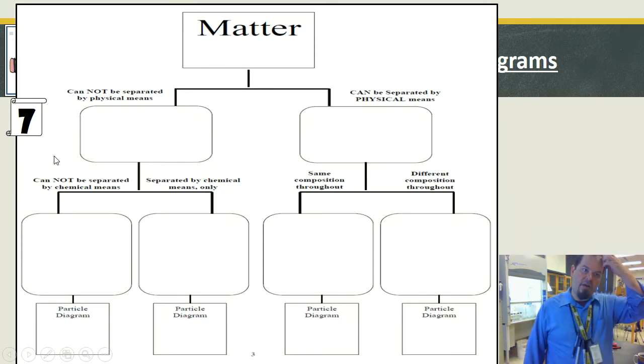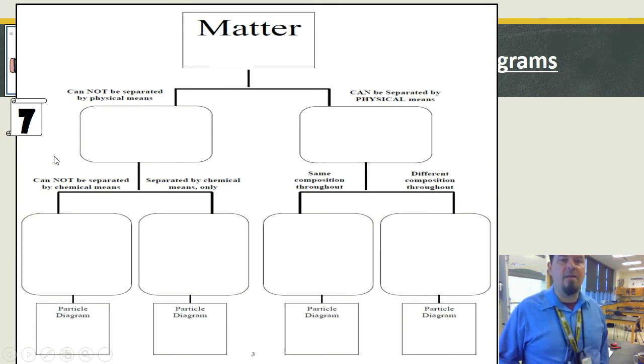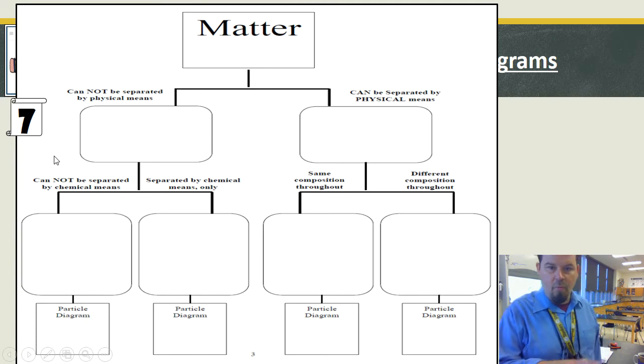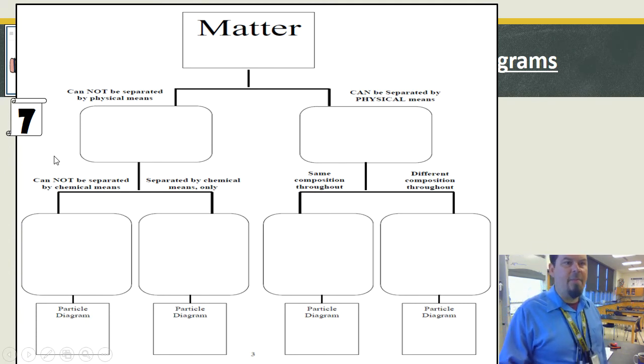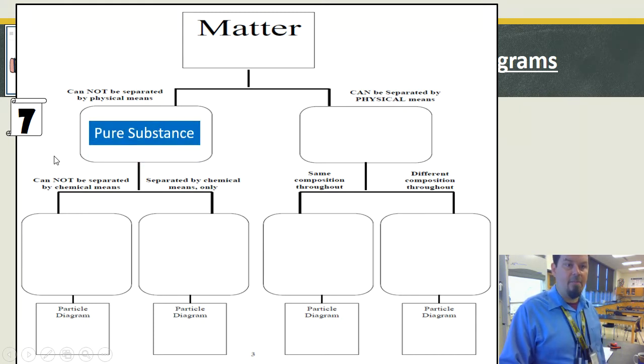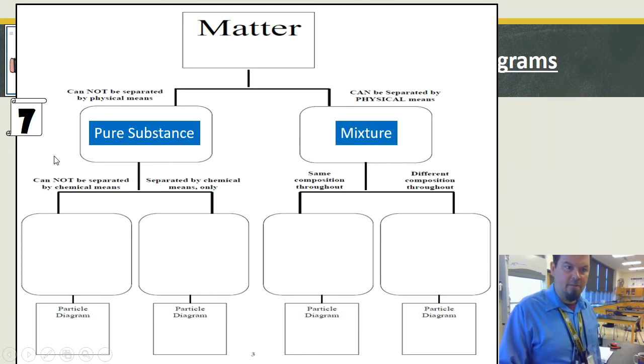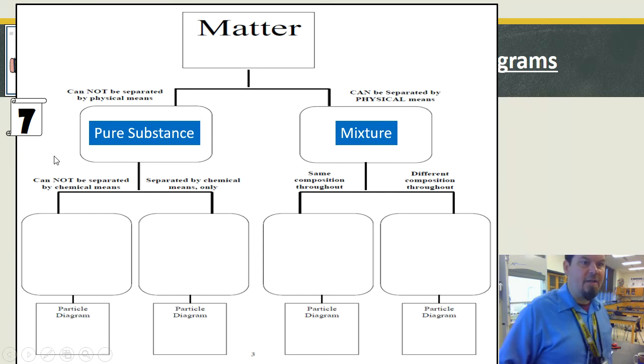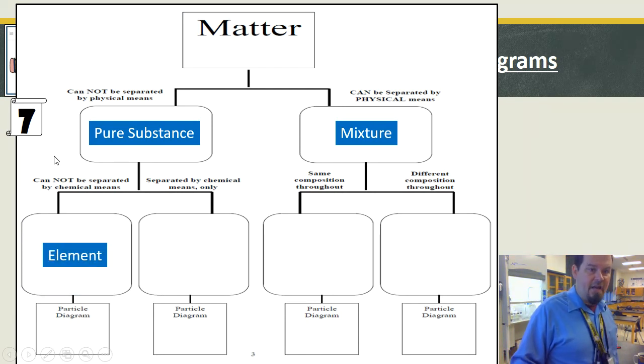Okay, so this is a breakdown. This used to be in the you do section, but some of the wording was a little funny. So you have to kind of go backwards on some of this. So by definition, cannot be separated by physical means. That is the definition of an element or a pure substance. Okay. And can be separated by physical means is what we call a mixture. So then we go down again to can't be separated by chemical means. Oh, that's the difference. Physical means and chemical means. By definition, cannot be broken down chemically is an element.